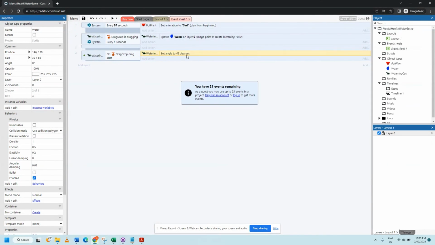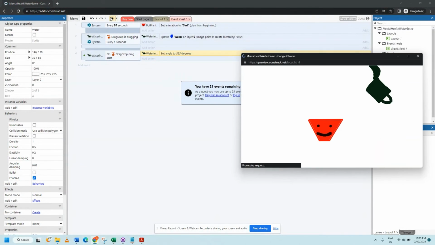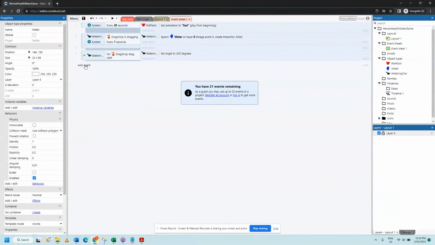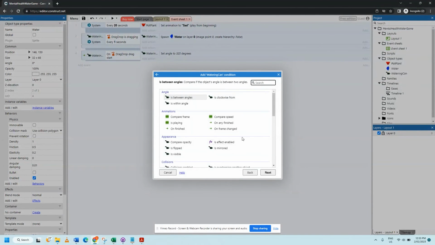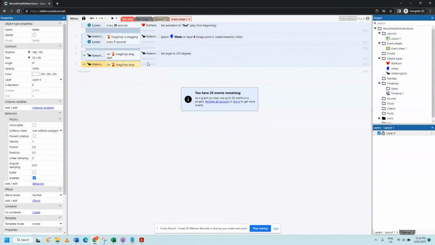Nope. The other way. Let's make it 325. Yep, perfect. And then on watering can on drag drop, we're going to set it back to 0.